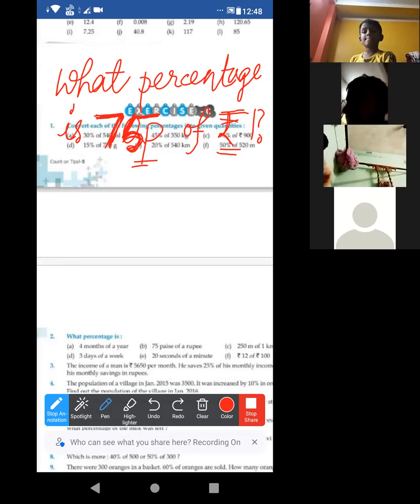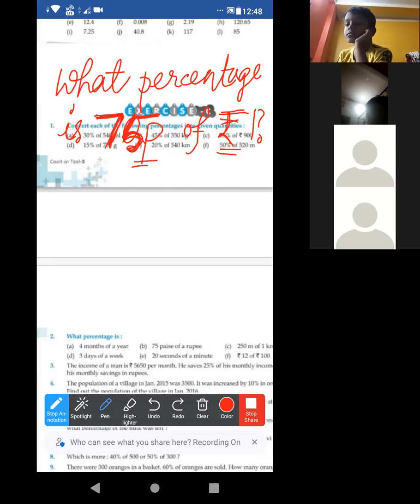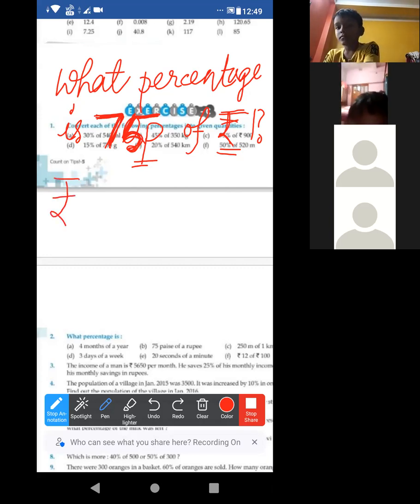If we convert from a smaller unit, there may be a chance of getting a decimal. So try to convert the greater one to the lesser. Got it? So 1 rupee is equal to 100 paise.